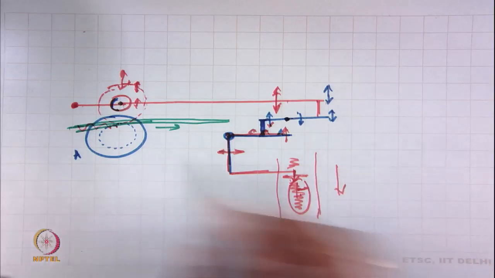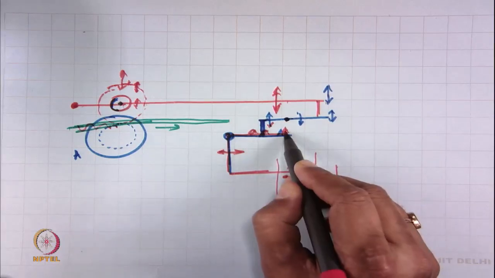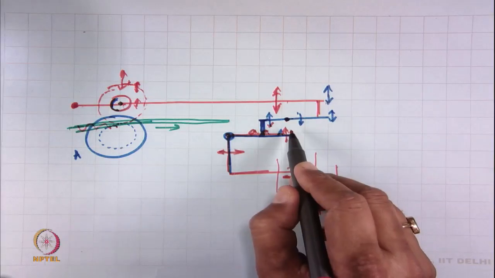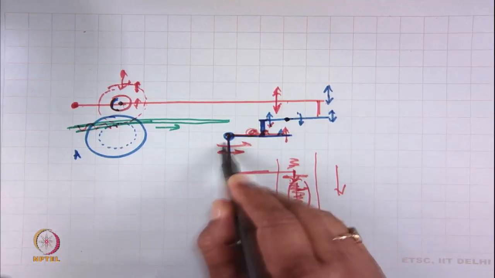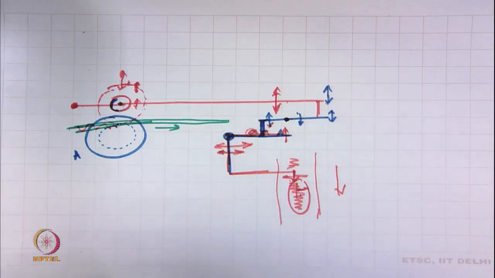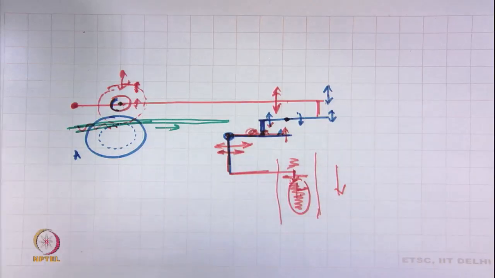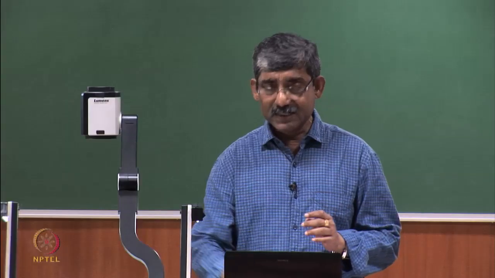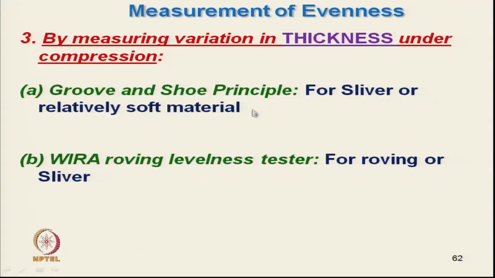So that we have to actually amplify. This way, there are different connectors here, we can shift the connector from this to this, then this will get more deflection. So, higher deflection, the deflection we can change by resetting everything. So, this instrument gives the variation in terms of thickness variation. Thickness variation we can measure by groove and shoe method or by Oira levelness tester.